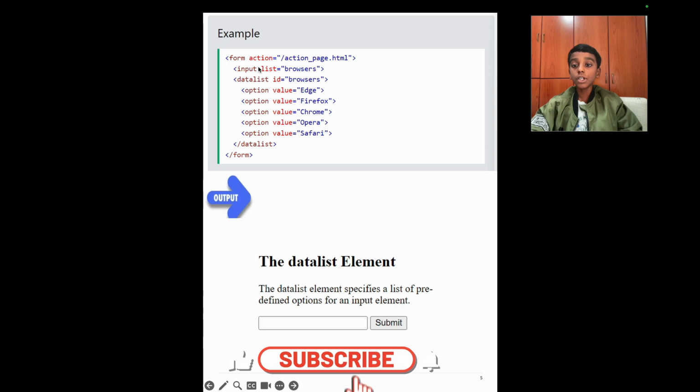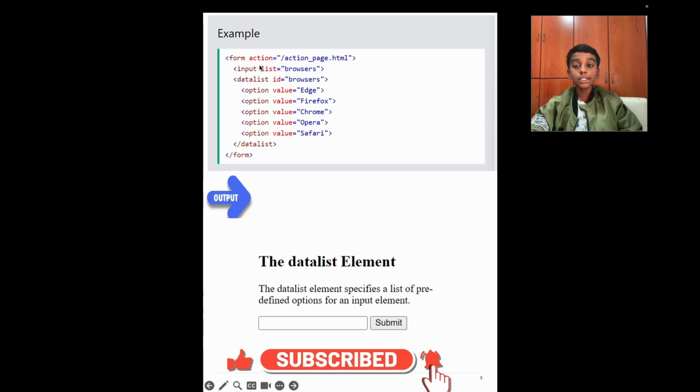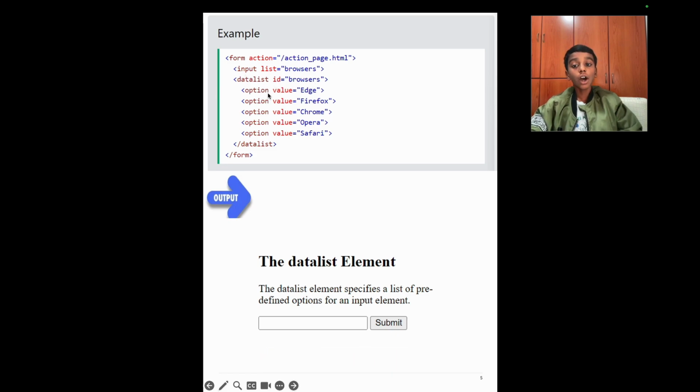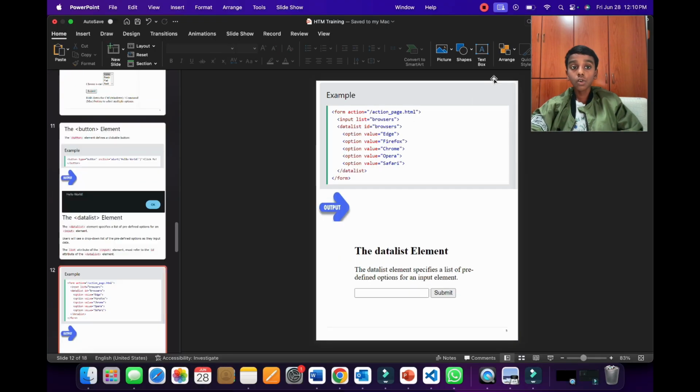We have the input where the list is browsers, and here we have the datalist where the ID equals browsers, and here we have the option where the option has a value of Edge. And here we have copied the same options as before, but we gave the values as something different. Like for the second one we gave Firefox, the third one Chrome, the fourth one Opera, and the fifth one we gave Safari. Now let's go to Visual Studio Code to run this.